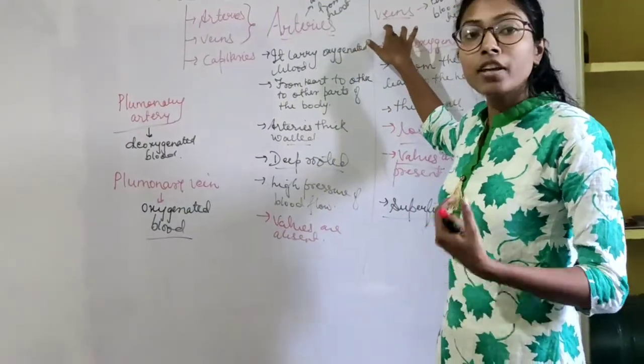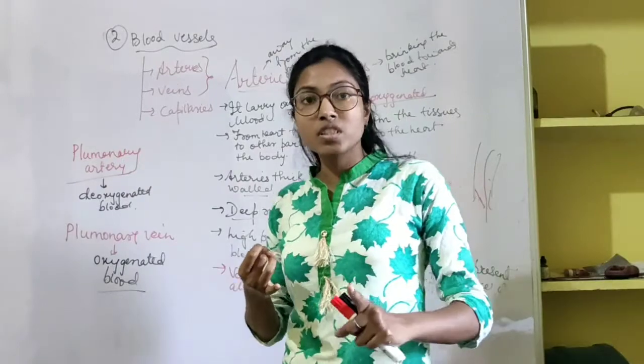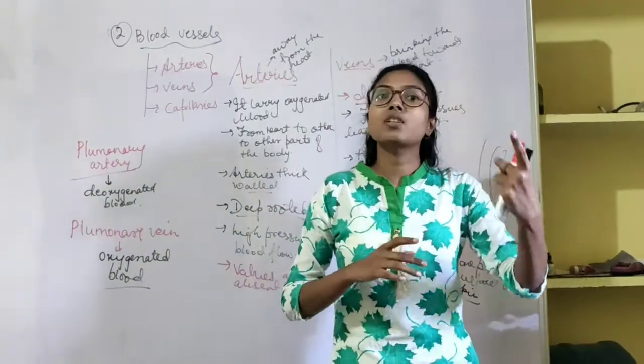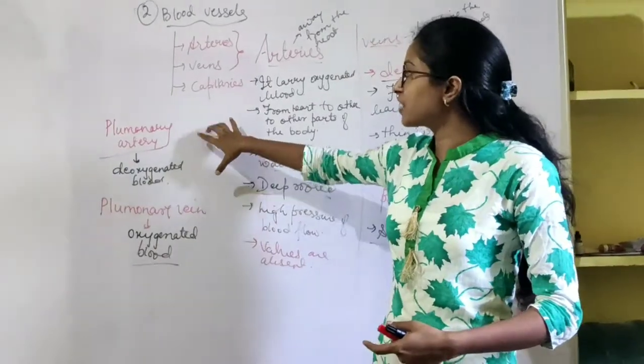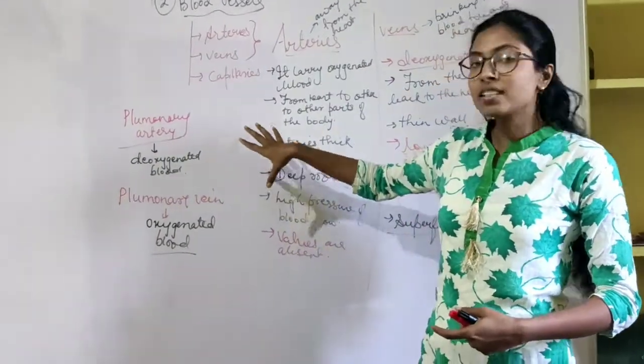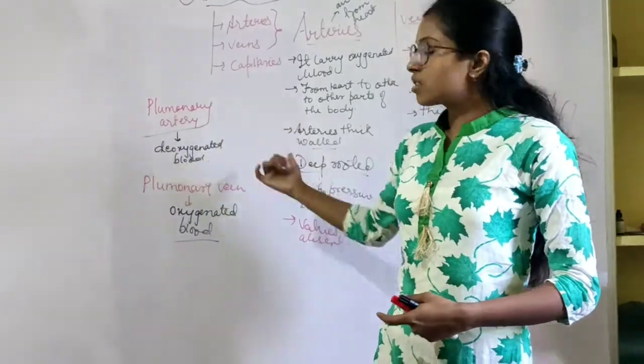So what do veins do? Veins always bring the blood towards the heart and arteries always take the blood away from the heart. So due to the functional difference between them, they are considered as artery and vein. So this is the difference.